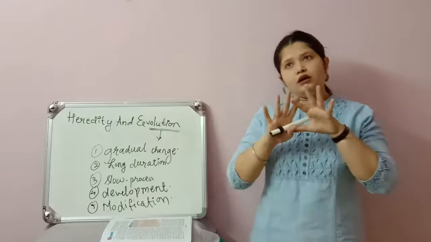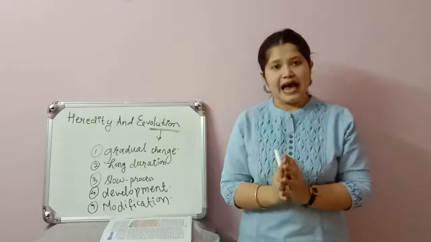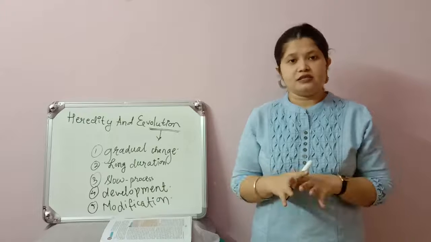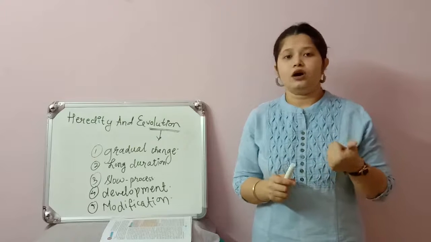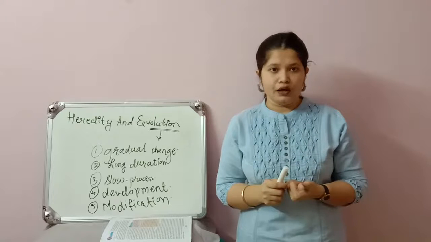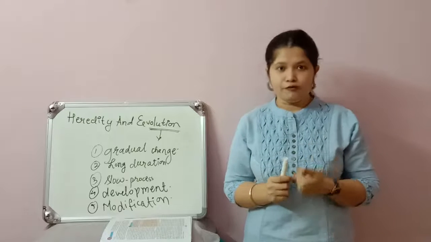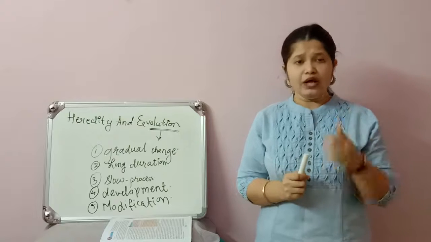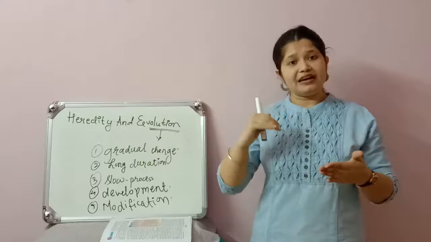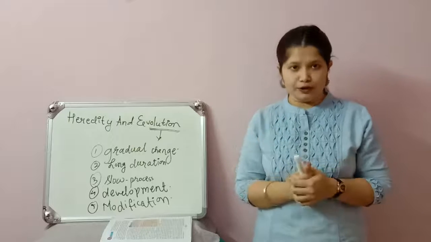Then circumstances were built in which the first living organism, that is protoplasm, was formed. Now, let me tell you before that how the first primitive cell was formed.